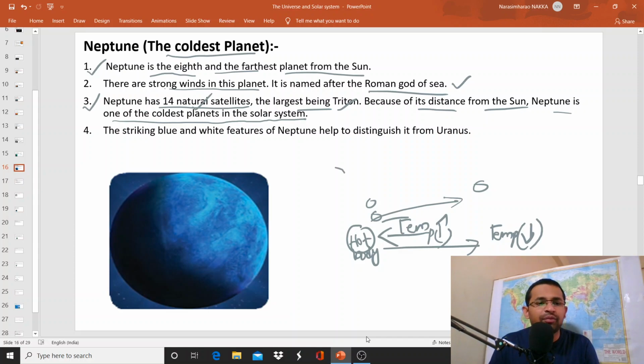In the case of Neptune, it is the farthest planet from the Sun. Because of that, Neptune is one of the coldest planets in the solar system. The striking blue and white features of Neptune help to distinguish it from Uranus.